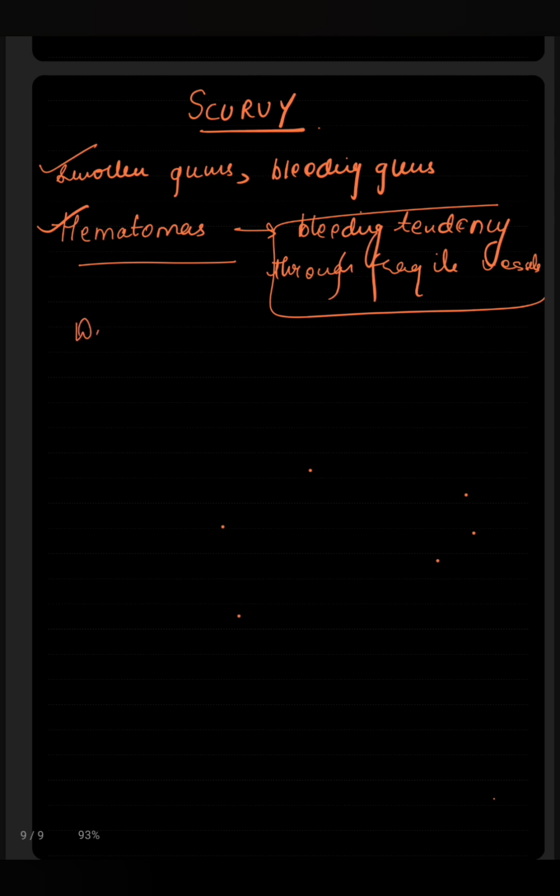And delayed wound healing, then anemia, and the important symptom is scorbutic rosary, which is the beaded appearance of the chest due to prominent costochondral junction.